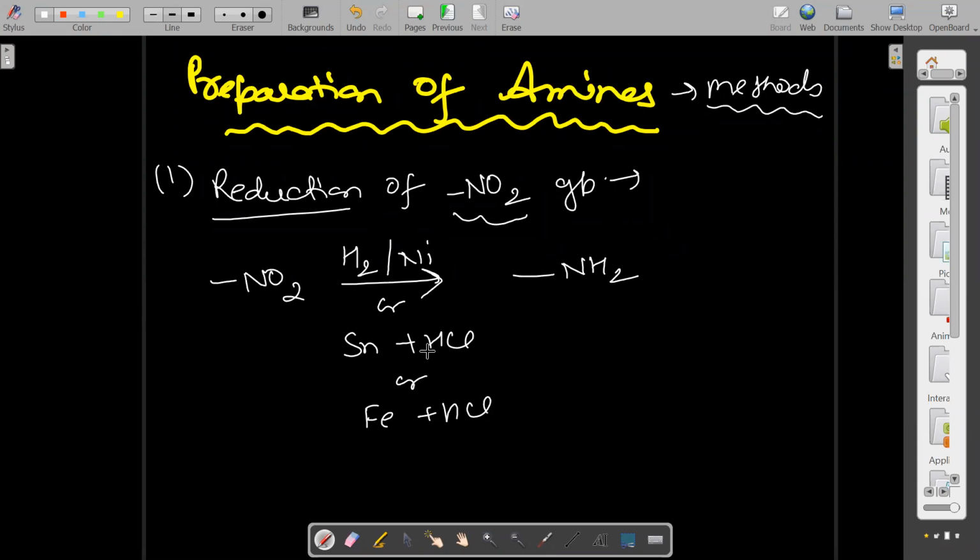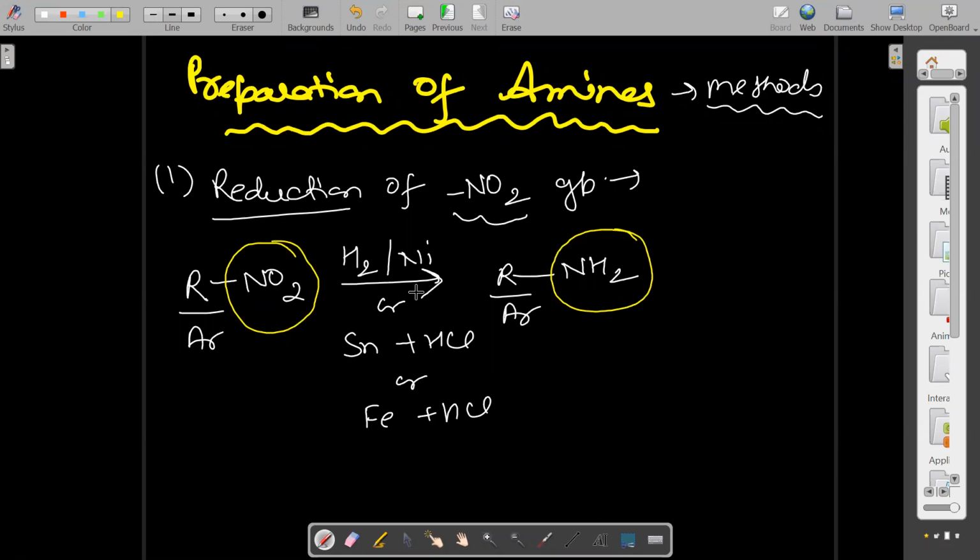So this can be reduced into this form. We can take R or Ar, whether aliphatic or aromatic, both. So the nitro group is directly reduced into NH2 group by any suitable reducing agent.